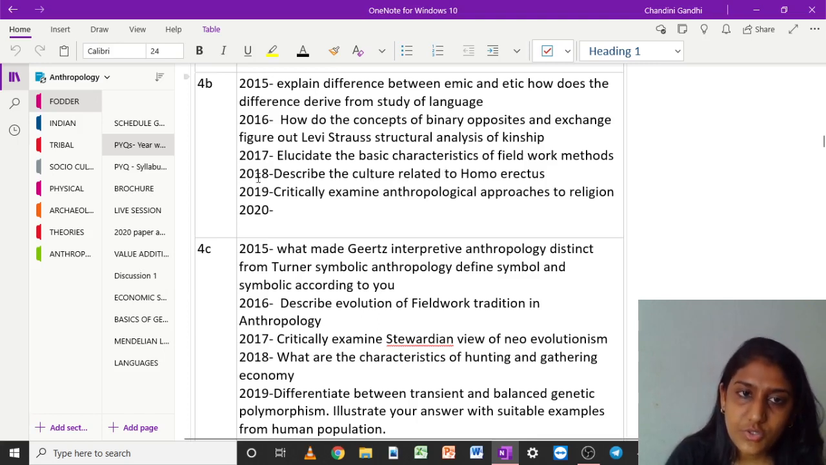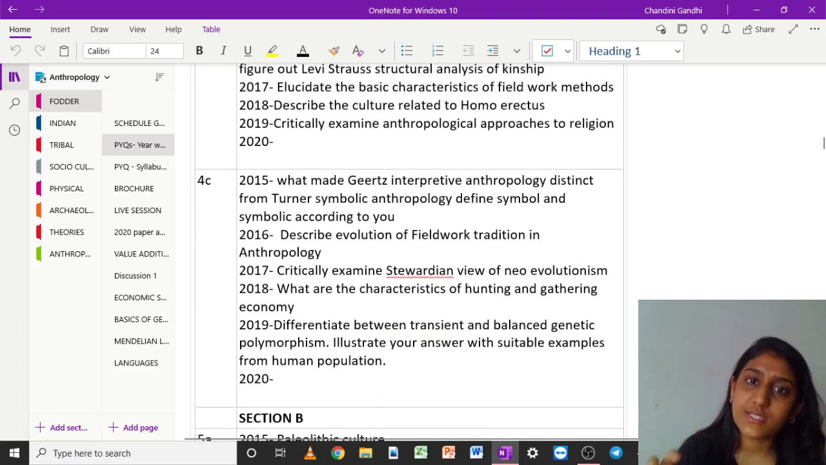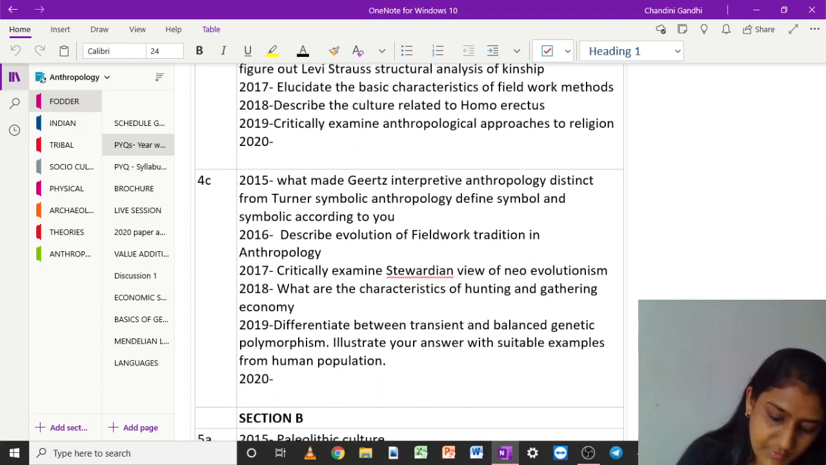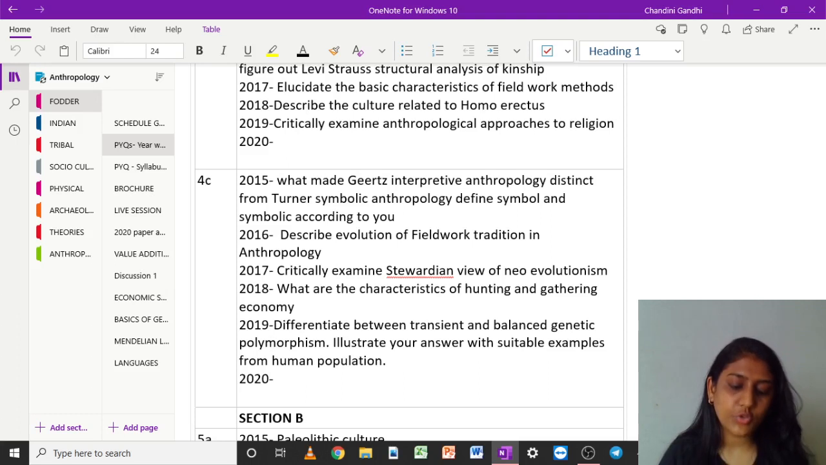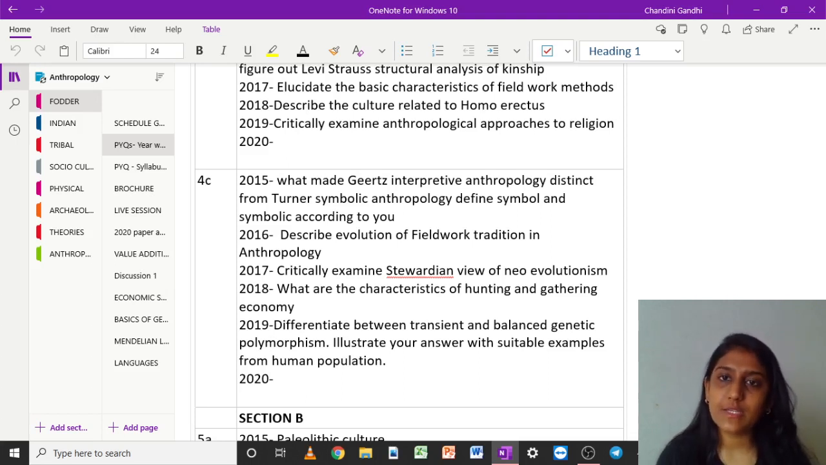Now again, the shifting trend: culture related to Homo erectus, which is from your 1.6. Then critically examine anthropological approaches to religion. This question has been repeated from previous years. And in 2020, the question that came in 4B was to illustrate with examples the various types of locomotion patterns in non-human primates. Now, primatology, which is 1.5. So the questions from primates have increased in 2020. The questions from languages have increased in 2020, which was predicted in the value addition class.